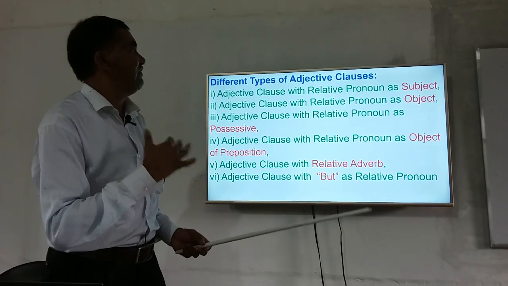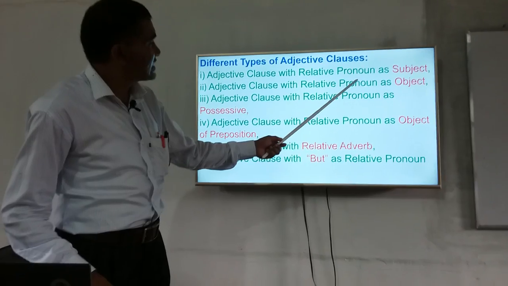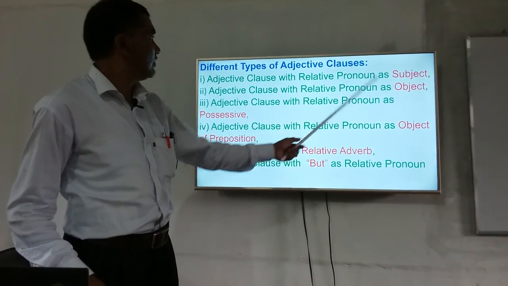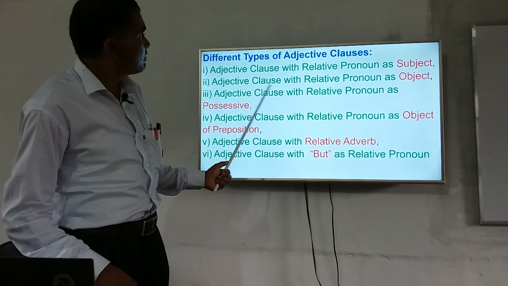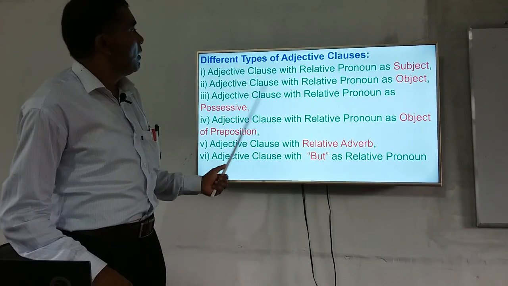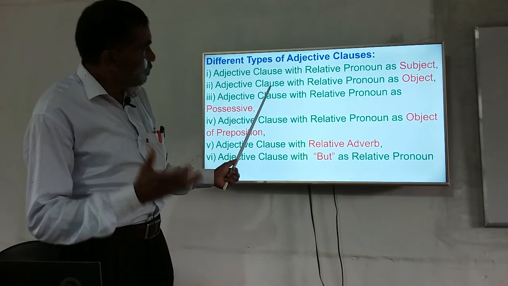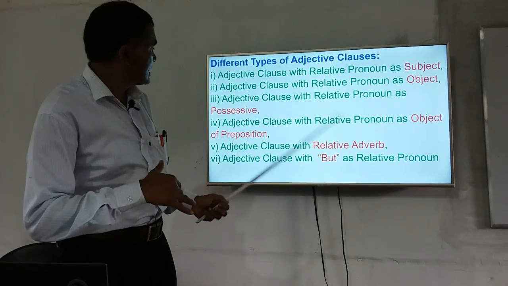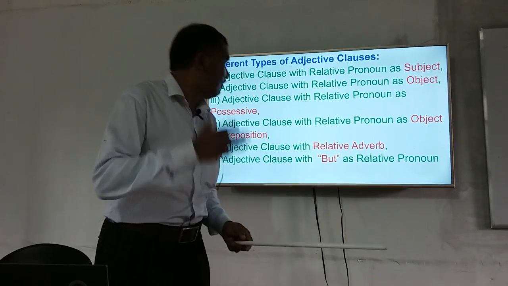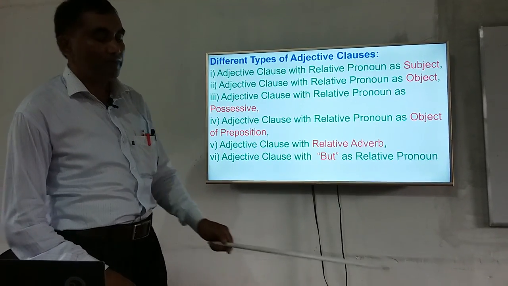in its different forms. Namely, if a relative pronoun stays in subjective or nominative form, it can be a different type of adjective clause. If the relative pronoun stays in objective form, then this type of adjective clause will be different from the first one. So, on the basis of the forms of relative pronouns, different types of adjective clause can be available.